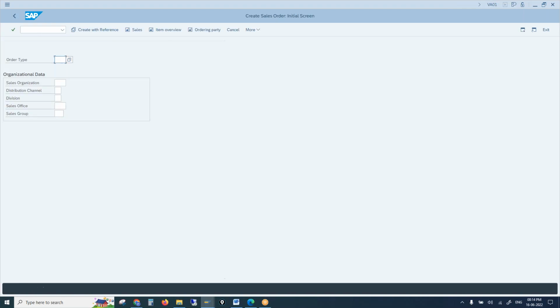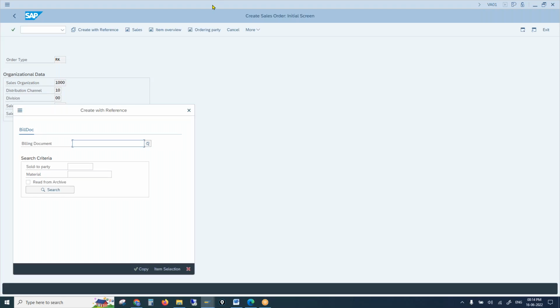So if we try to create an invoice correction, the document type is RK. You see, system stops us. Okay, system stops and asks for reference to the original billing document. The system will not allow us to proceed without a reference. So this is one process where we need a mandatory reference.